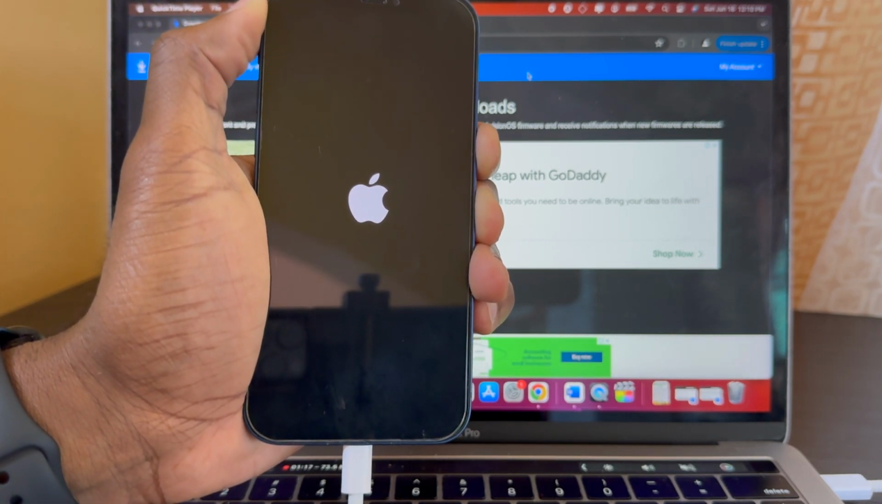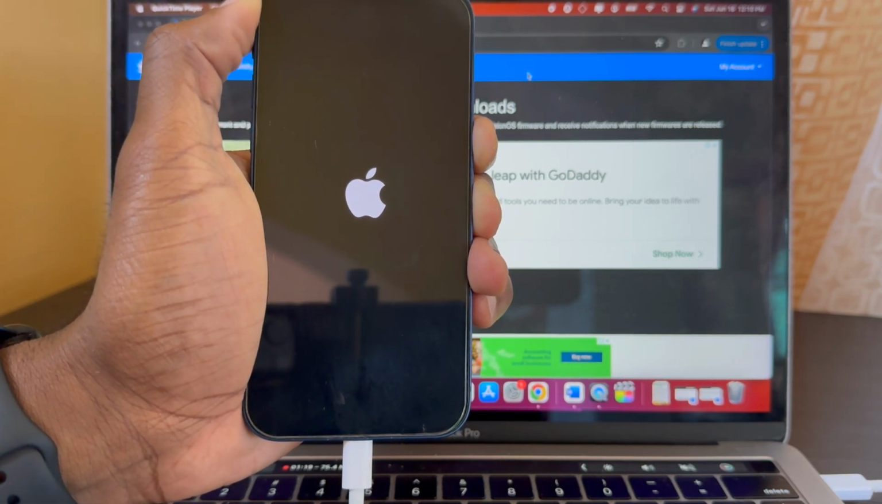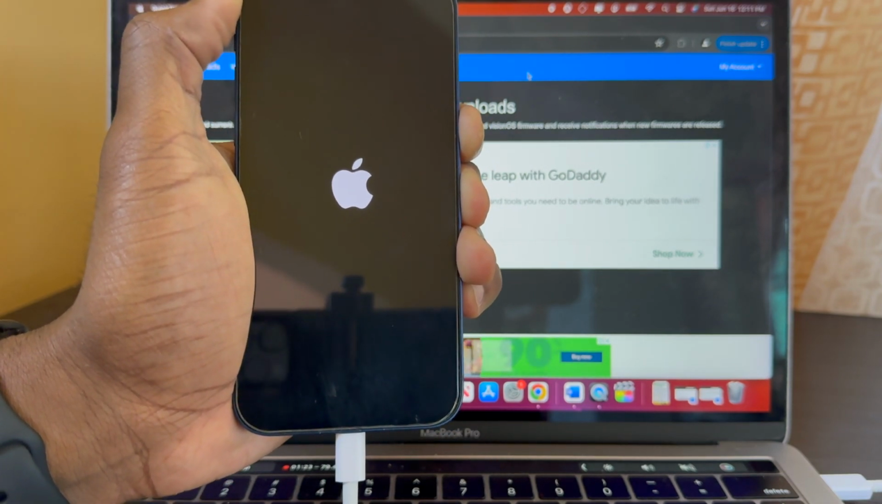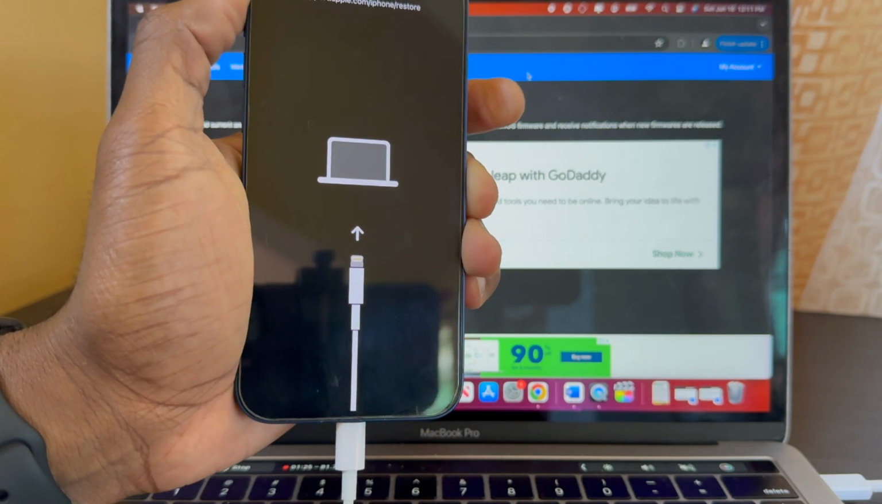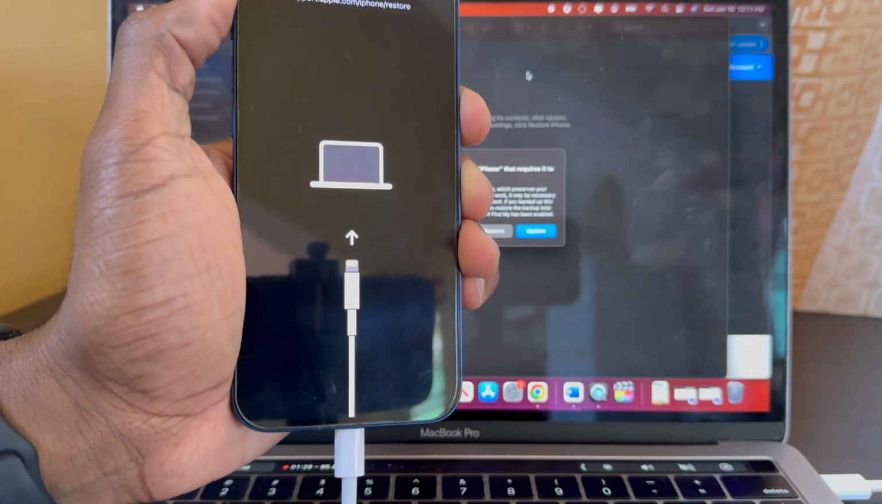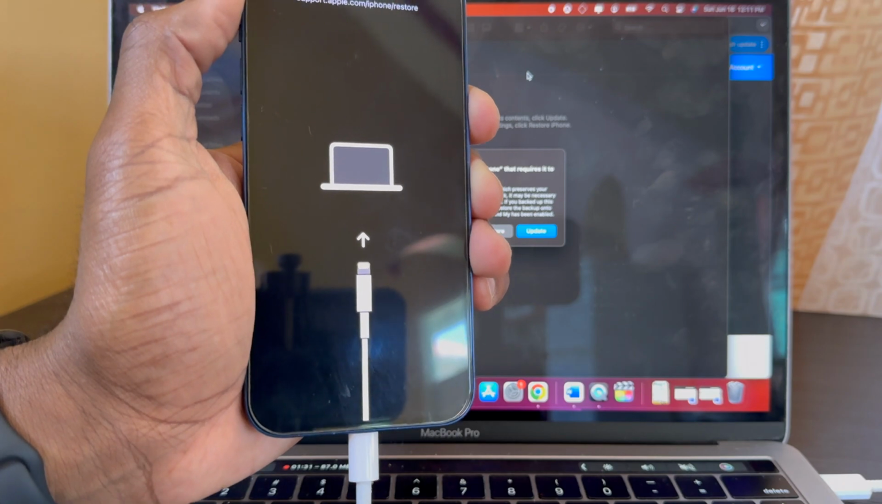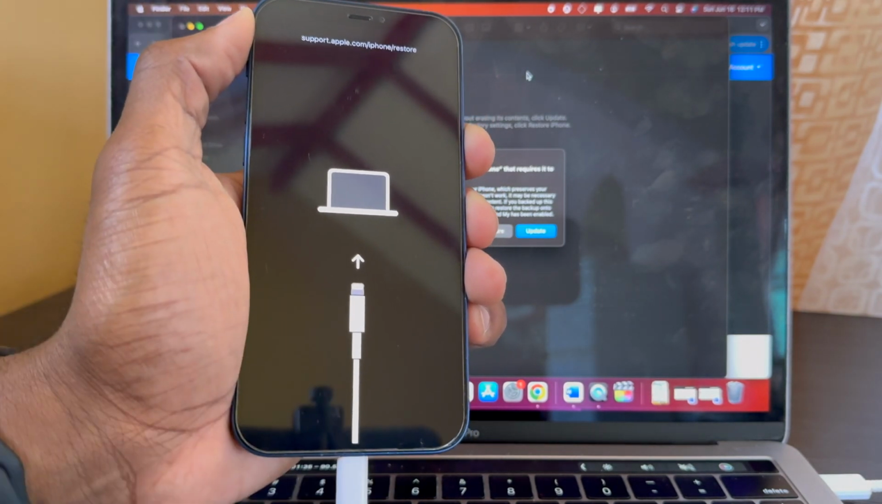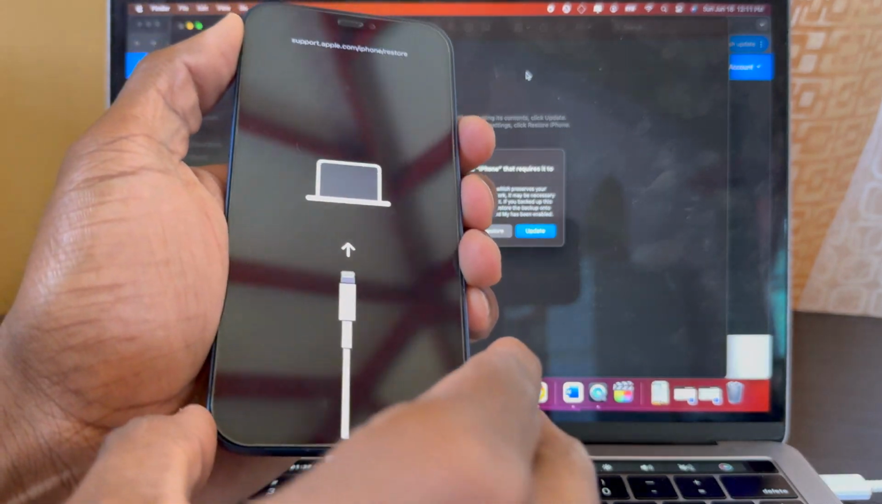So here we have the device booting. Do not let go at that point either. Continue holding until this screen appears. Okay, so once this screen appears, we can place the device down and transfer to the computer screen, where I will show you what happens next.